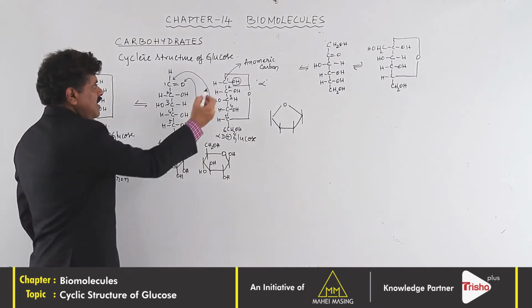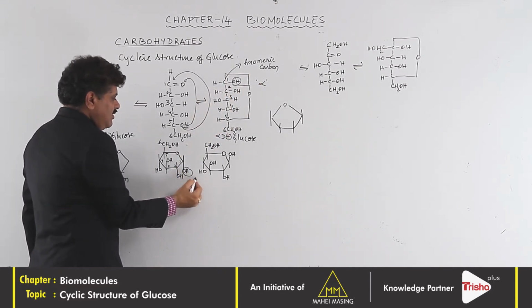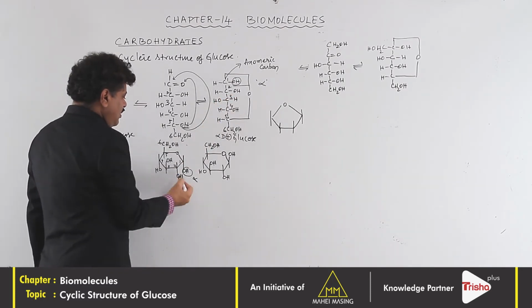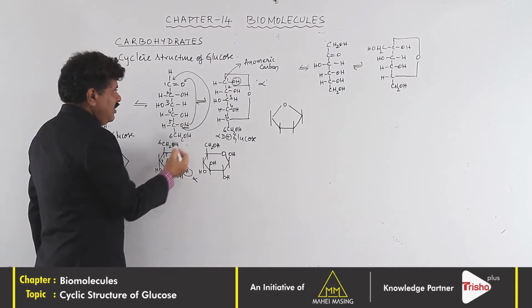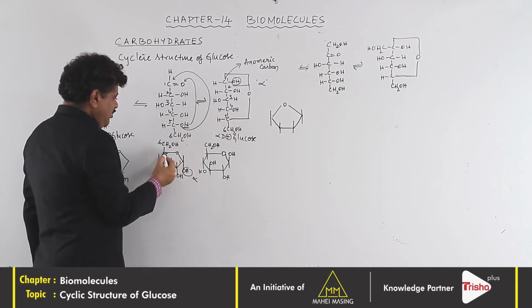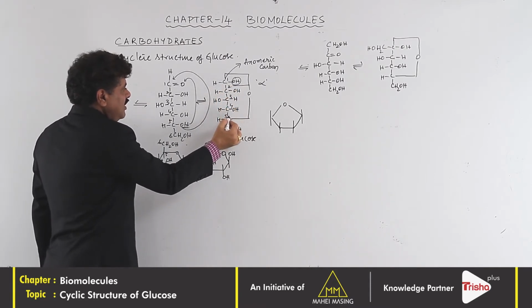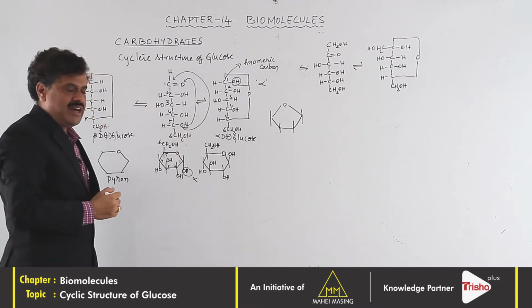At the first carbon atom, if the OH group is present on the right side, below, this is the alpha configuration. Above is beta. The first and fifth carbon atoms form the ring structure. CH2OH is always placed above.